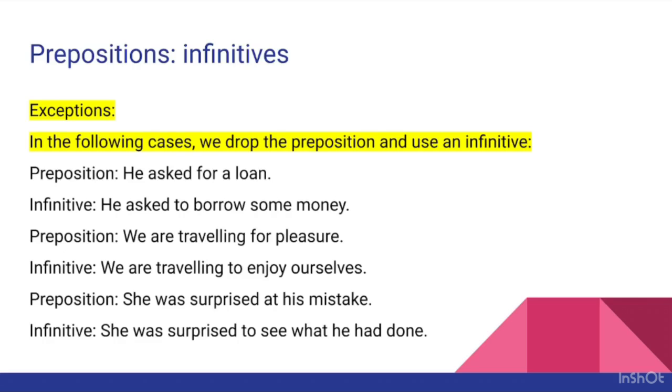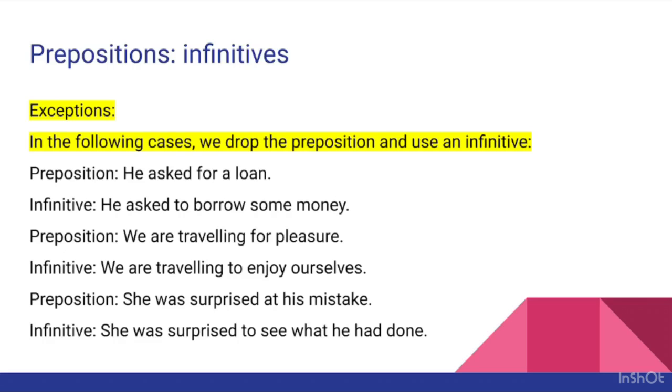Now, here, this to is not a preposition, right? Do remember that, because earlier I mentioned that if you find to as a preposition in a sentence, then you must use the ing form of the verb. So the sentence was, I look forward to meeting, right? So here, he asked to borrowing will not be the correct form, because here to is not a preposition. Here it is an infinitive. So he asked to borrow some money.